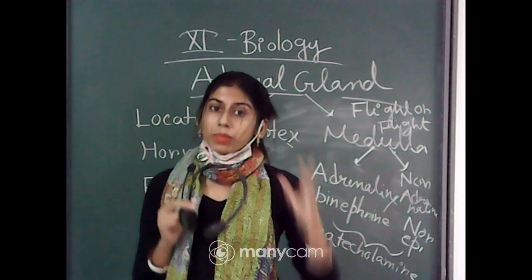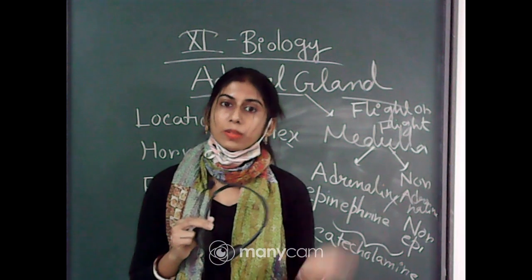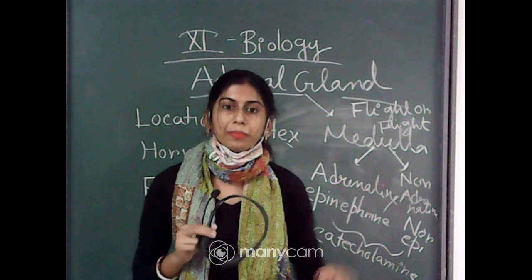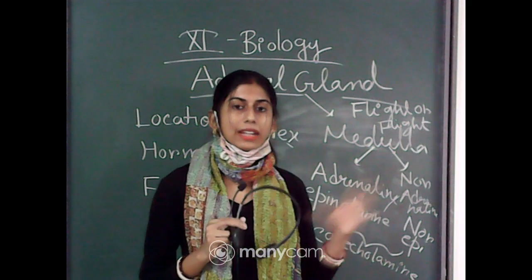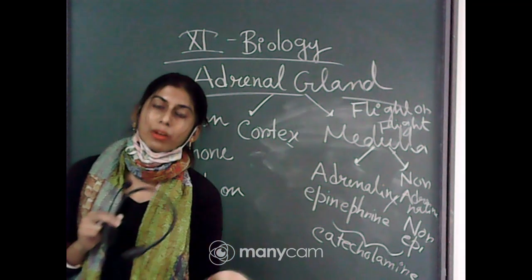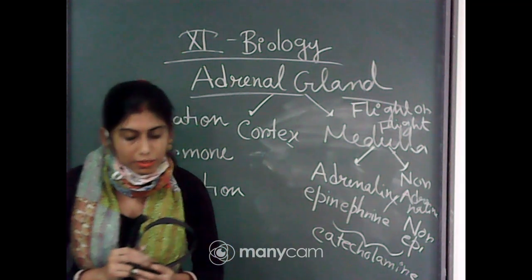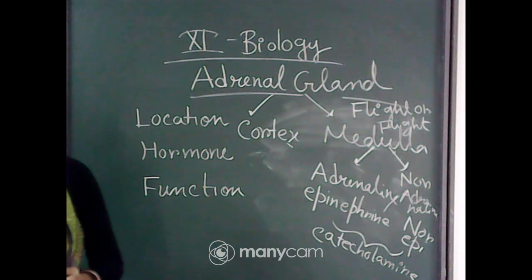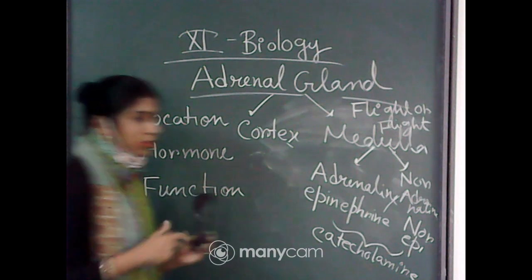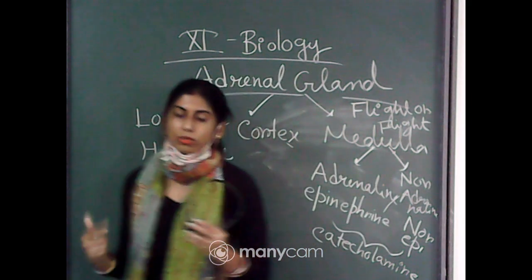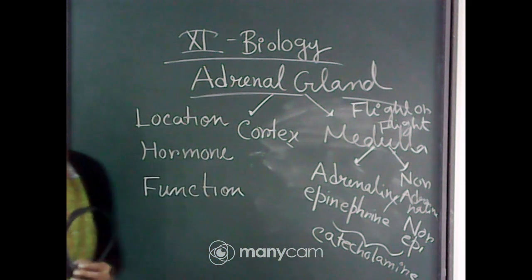How? Because glucose is required for respiration. So these catecholamines help break down glycogen to glucose in the blood. So the amount of glucose will be high in the blood, and as a result the rate of respiration will be high very easily. They stimulate not only the breakdown of glycogen, but also the breakdown of lipids and proteins.